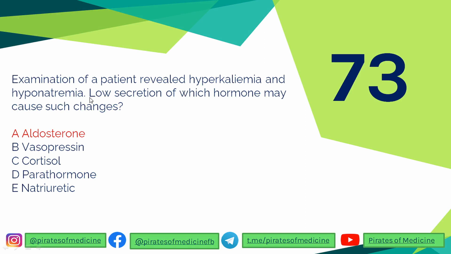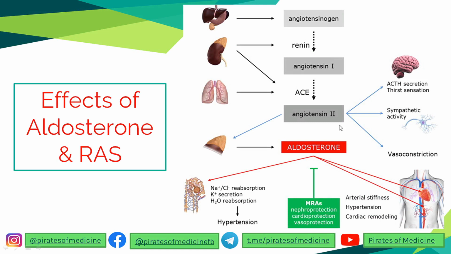Examination of a patient revealed hyperkalemia and hyponatremia. Low secretion of which hormone may cause these changes? So there is a high amount of potassium and a low amount of natrium or sodium, which will be as a result of aldosterone, because aldosterone is responsible for increasing, in the kidney, the amount of sodium reabsorption, and this is how it's increasing sodium and chloride reabsorption and potassium secretion. If there is more potassium in the body and less sodium, it means that sodium is being excreted more because aldosterone is not there to work.